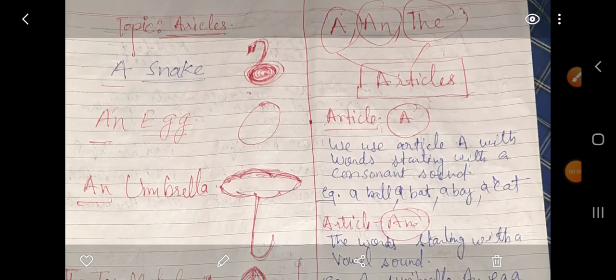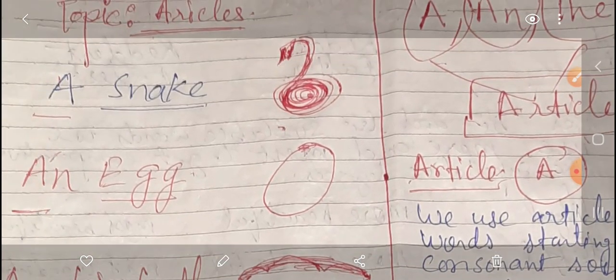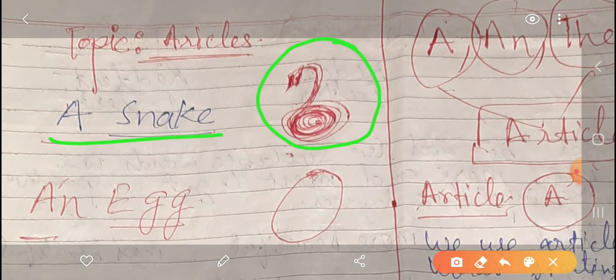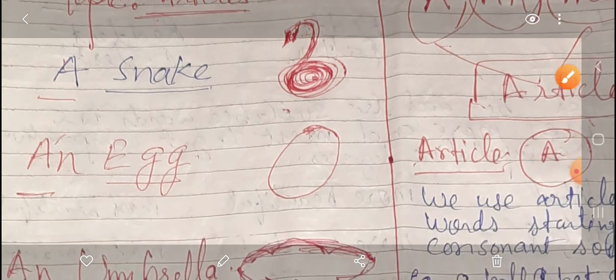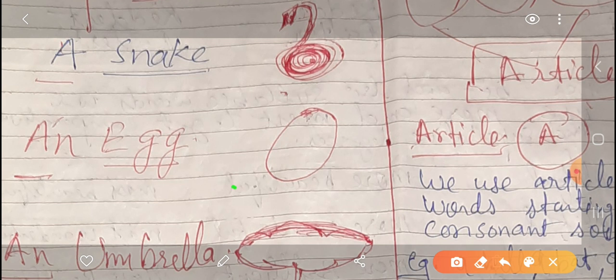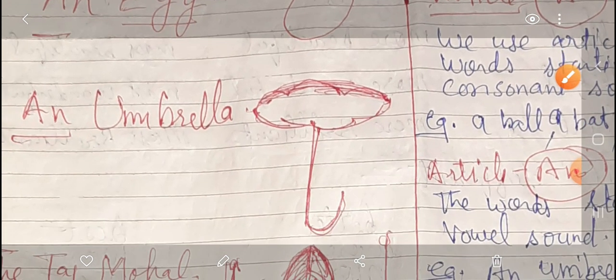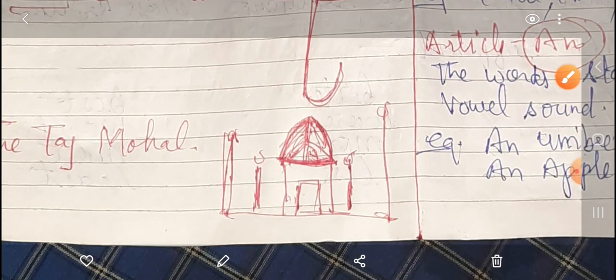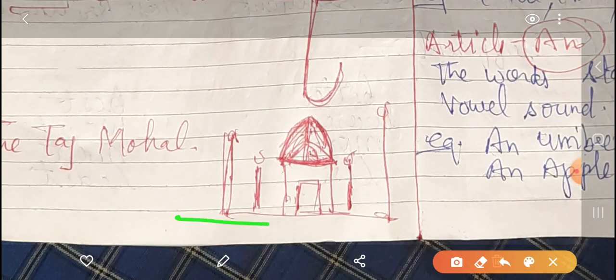Now today I am going to show you something. Can you see this picture? What is this? This is a snake. Then what is this? This is an egg. Then what is this? This is an umbrella. Then what is this? This is the Taj Mahal.